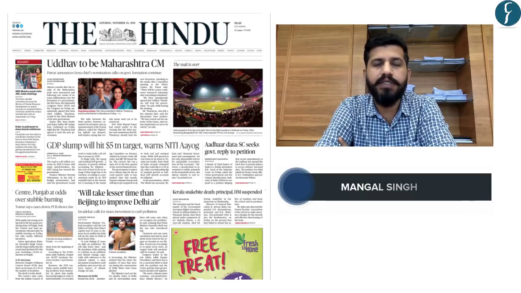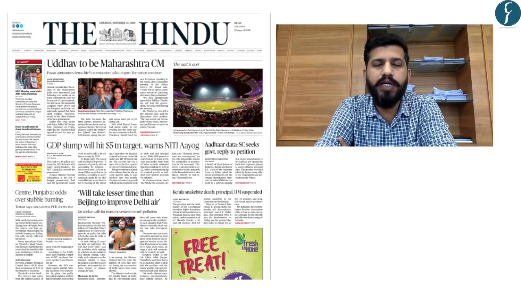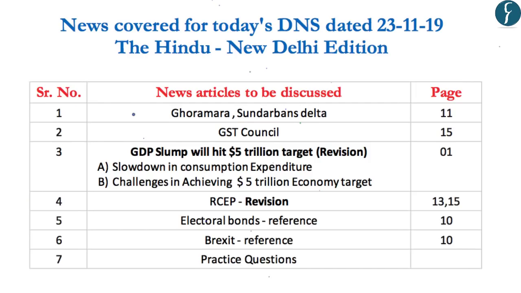So today we will take up the daily edition of the Hindu newspaper dated 23rd November 2019. The articles that we will discuss today are displayed on the screen. In this we will take up two articles from our preliminary examination perspective. The first is the location known as Ghoramara and the Sundarbans Delta, and second is the GST Council, and both these are present on page number 11 and page number 15.